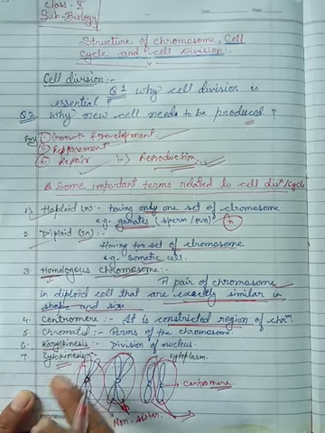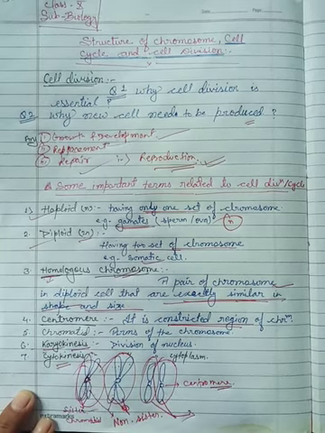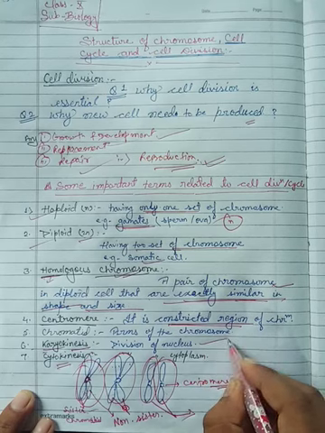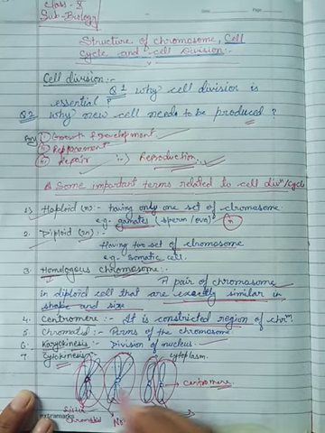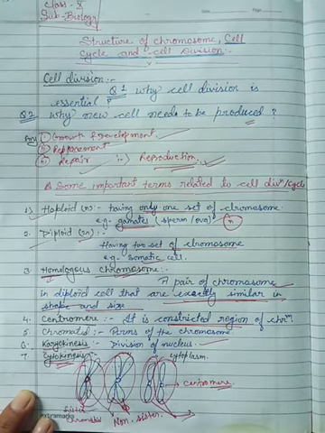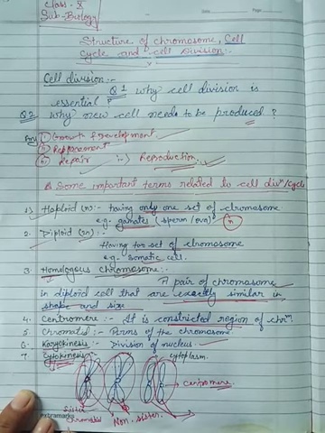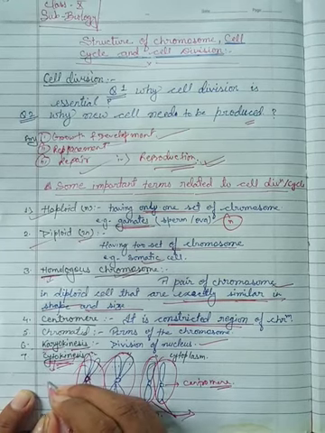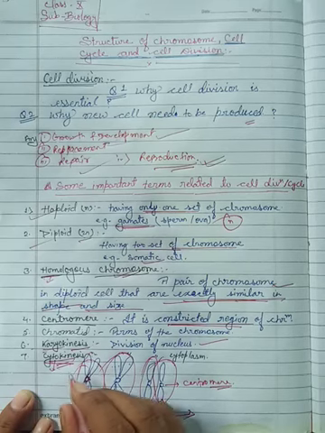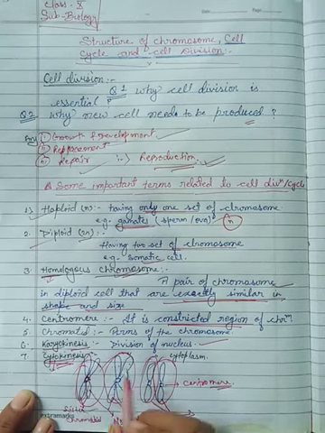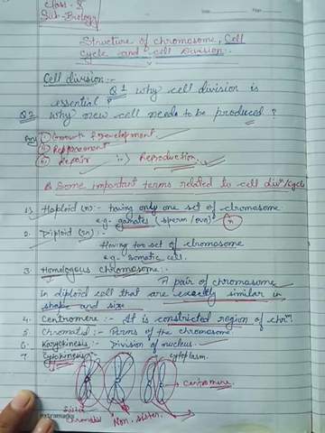That means the division of the nucleus is called karyokinesis. What about cytokinesis? Cyton means cytoplasm and kinesis means division. The division of cytoplasm is called cytokinesis.